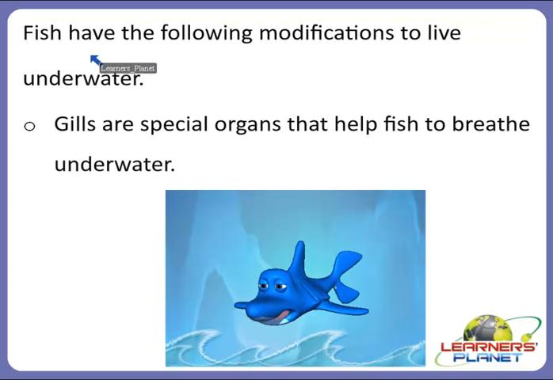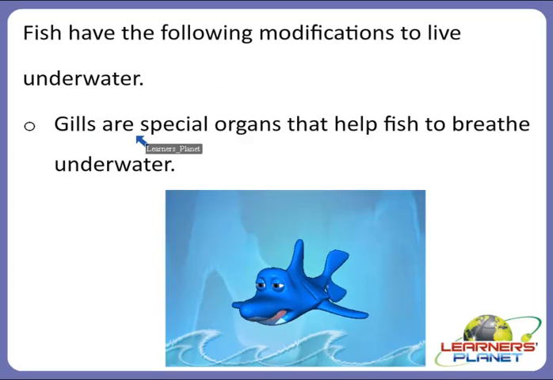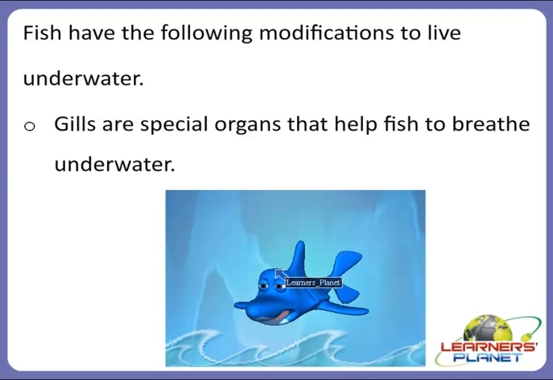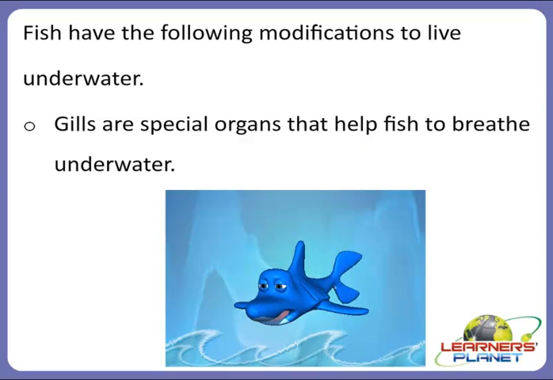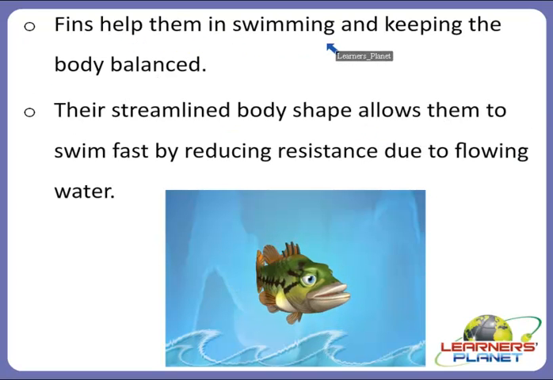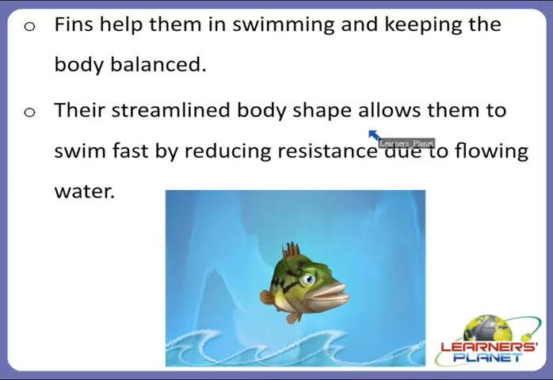There are other animals too, like fish. They have the following modifications to live underwater. They have gills. Here you can see these are gills. They are special organs that help fish to breathe underwater. And fins help them in swimming and keeping the body balanced. And their streamlined body shape allows them to swim fast by reducing resistance due to the flowing water or the water currents. So they will flow along with water currents because of their streamlined body shape.